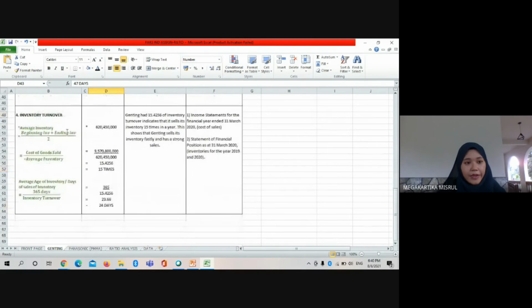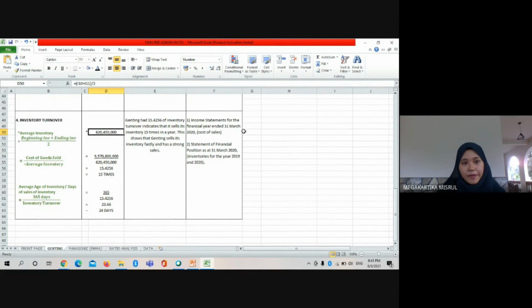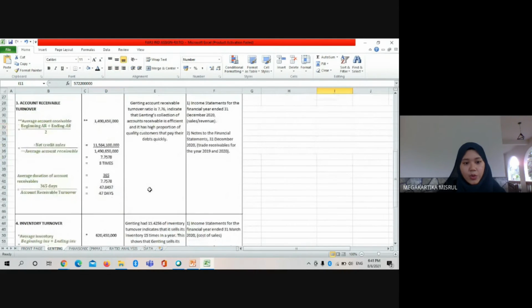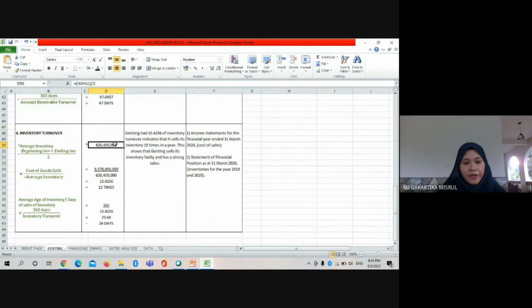Then we move to the inventory turnover. It is calculated by cost of goods sold divided by average inventory. Average inventory is obtained by adding the beginning and ending inventory and dividing by 2. This is the average inventory. This is the inventory for 2019 plus the 2020 inventory, then divided by 2, to get this average inventory.